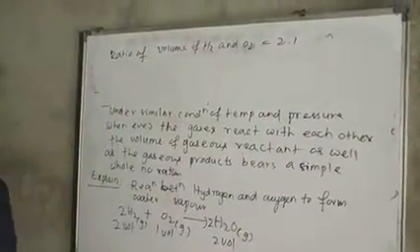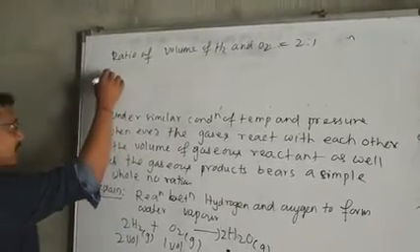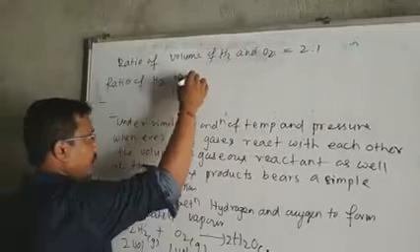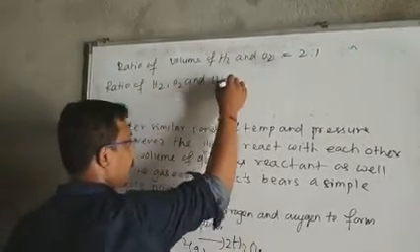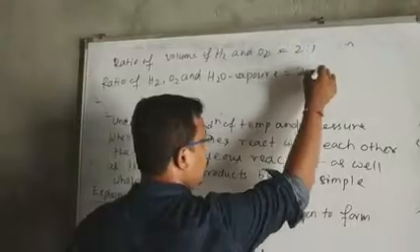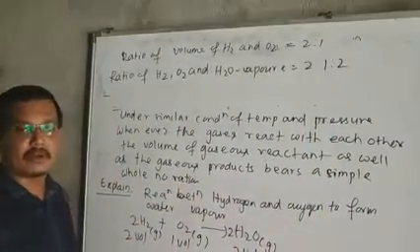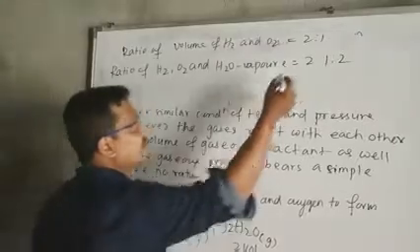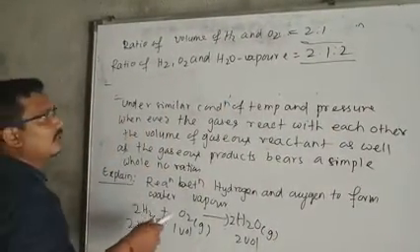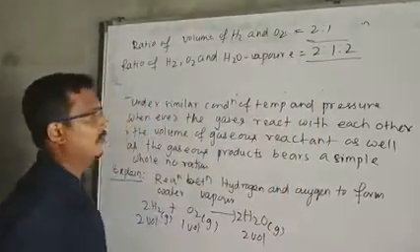That is the ratio of the volumes of the reactants. The ratio of H2, O2 and water vapor is 2:1:2. This is the ratio of reactants and products. These are the simplest whole number ratios. So the Gay-Lussac law says that the ratio must be a simple whole number ratio.